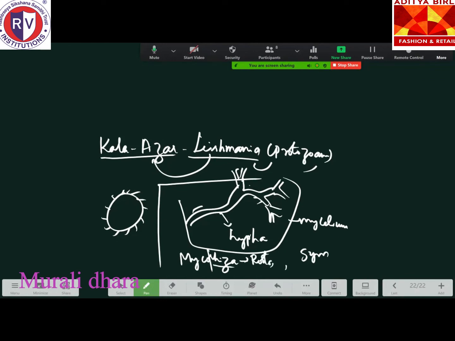Myco refers to fungi. Rhiza refers to root.